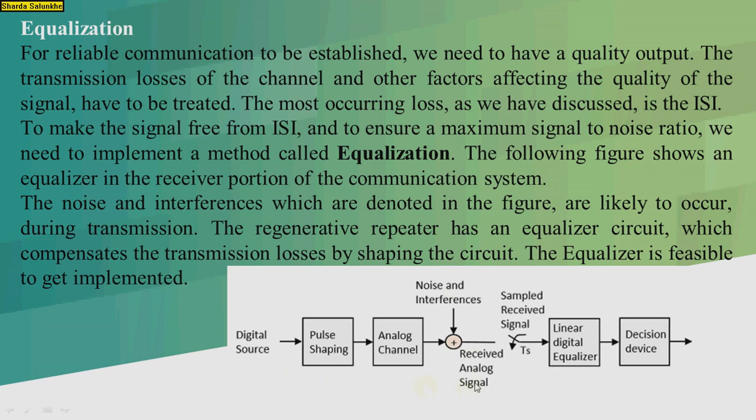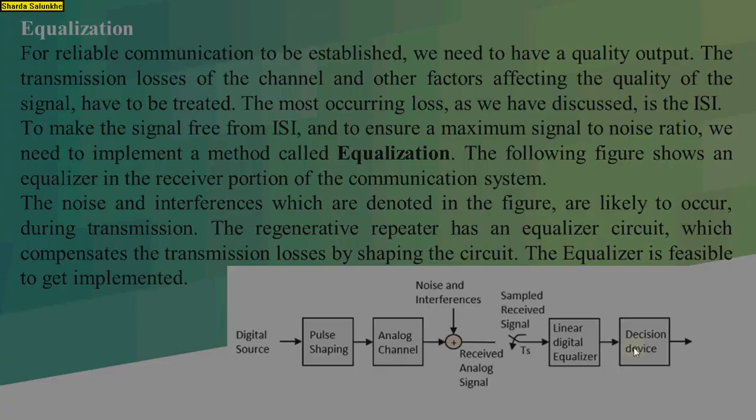So this is the received analog output. We can sample at the TS period, and that sampled signal is provided to the linear digital equalizer. The decision device will then take the decision about the incoming amplitude, whether that amplitude level indicates the 1 bit or the 0 bit. So in this way, equalization minimizes the intersymbol interference.